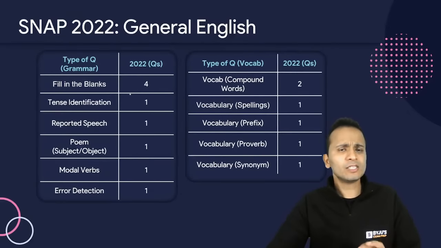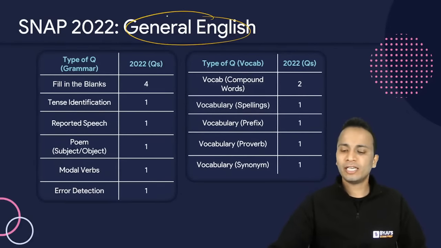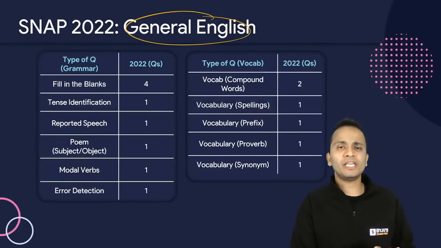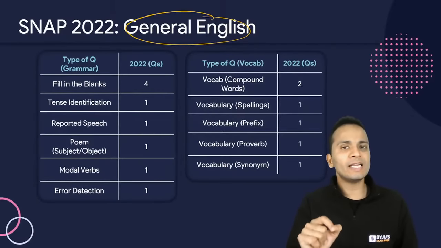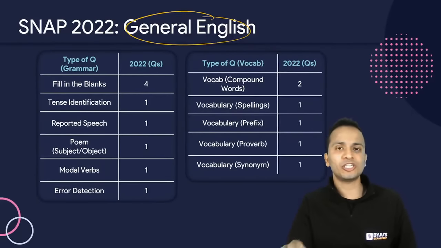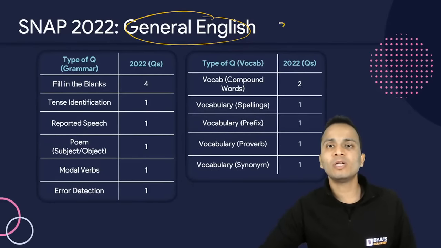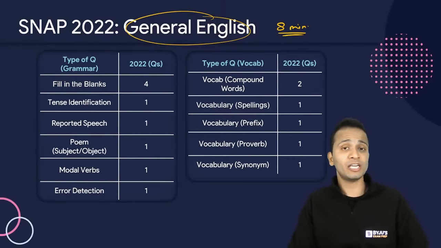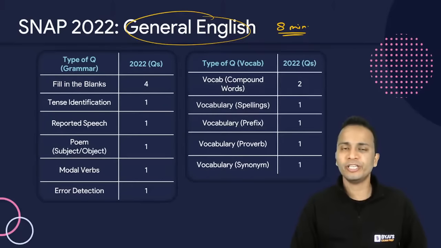So guys, this is what you need to do in general English. Now, since there is no reading comprehension, that means you can attempt this complete section in somewhere around 8 minutes. This is the ideal time that I will give to the general English section, and I will attempt somewhere around 13 to 14 questions.